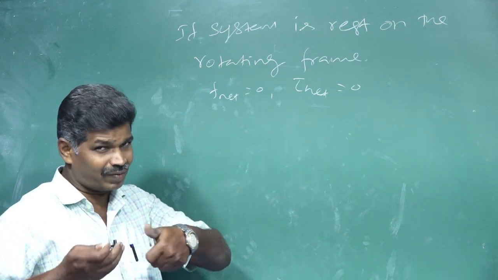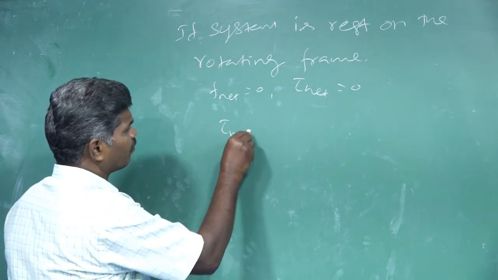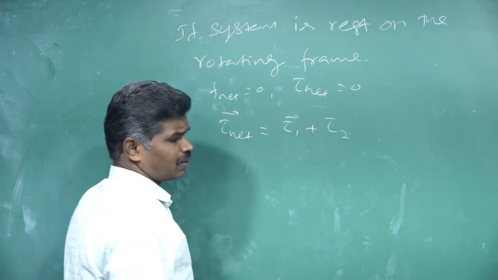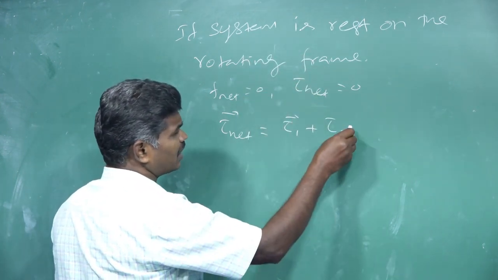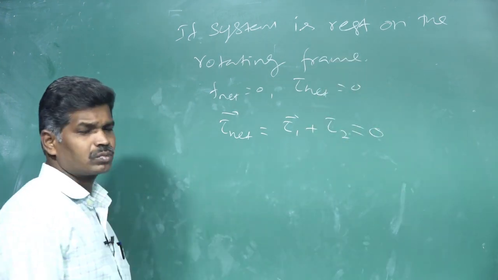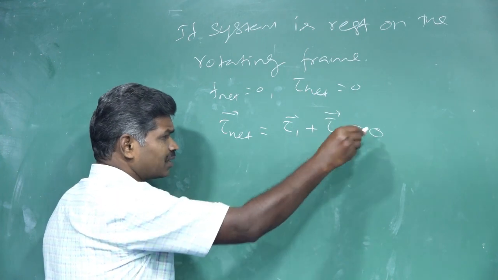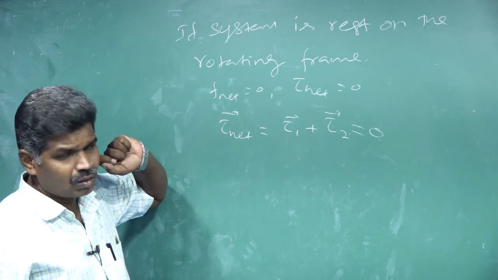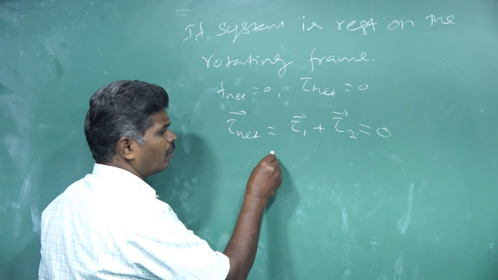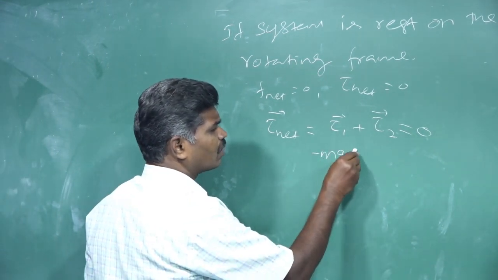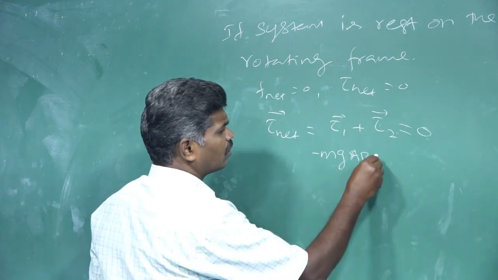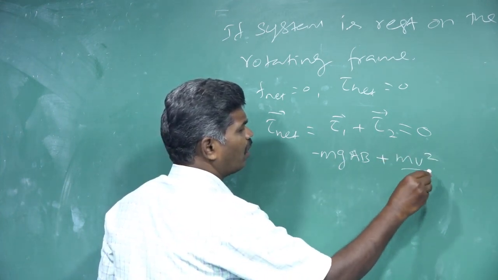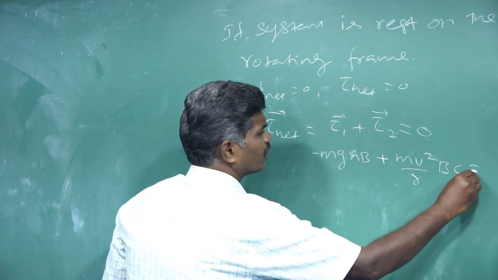Anyhow, these torques are vector quantities. So tau net vector is equal to tau 1 vector plus tau 2 vector, which for our system at rest in a rotating frame is 0. Substituting the tau 1 value given by the gravitational force, minus mg into AB, plus tau 2, mv squared by r into BC, equal to 0.